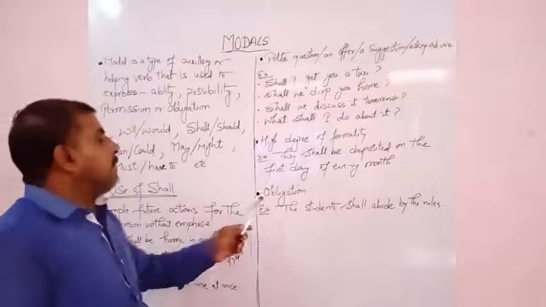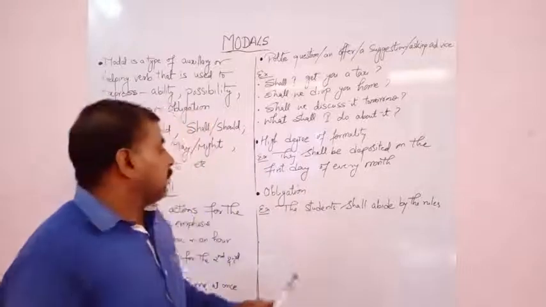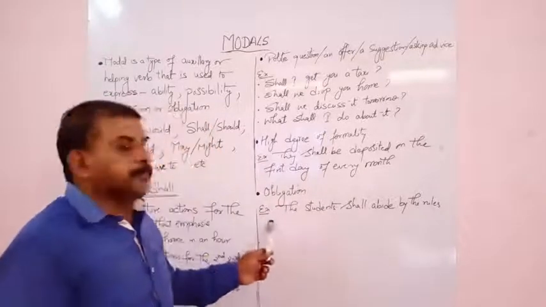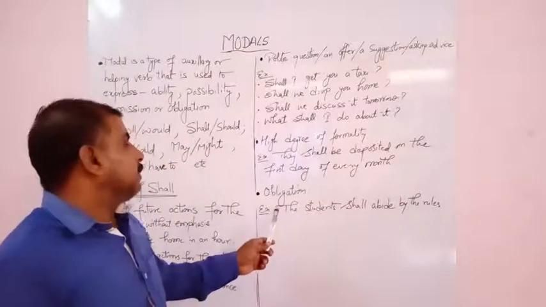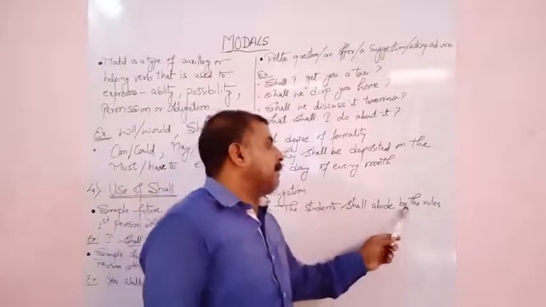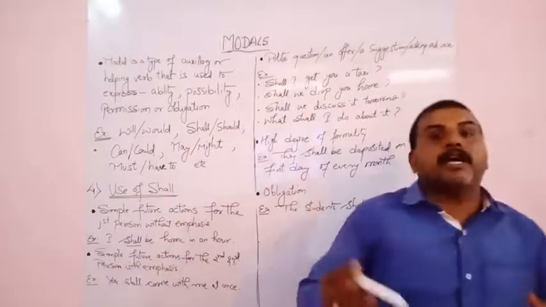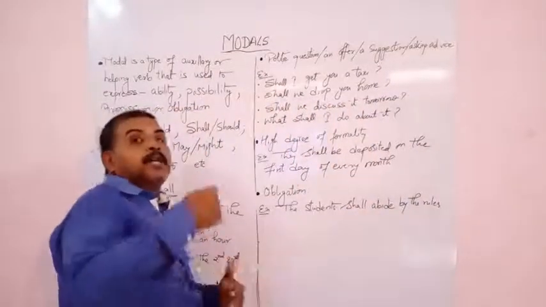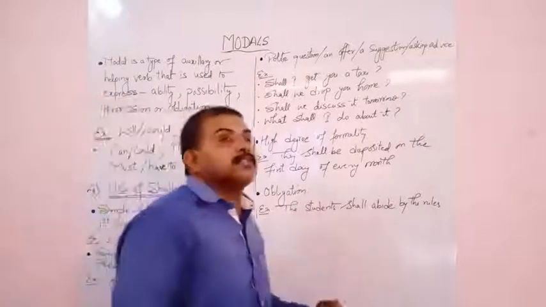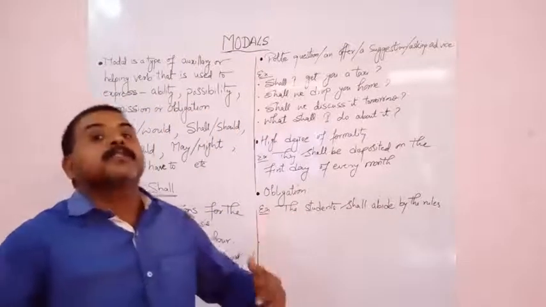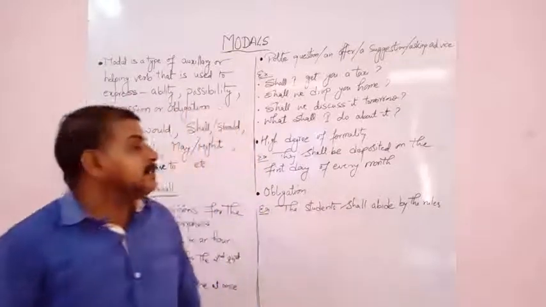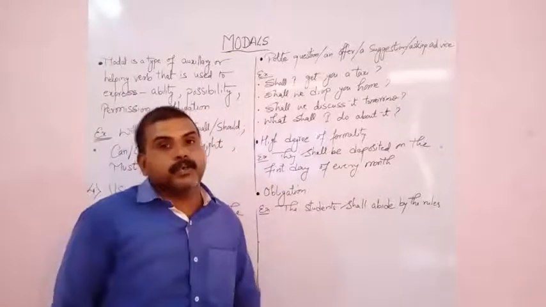Next, if an obligation is expressed, then you use the modal shall, for the third person. The students shall abide by the rules. It is the duty or obligation of every student to follow the rules. Here we are talking about the students, meaning the third person. So for the third person we use the modal shall in this situation.